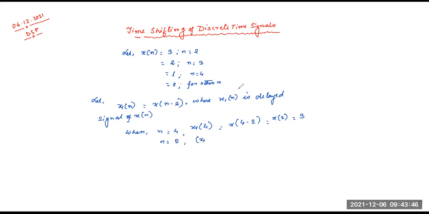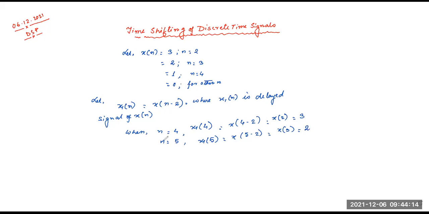Now when n equals 5, x1[5] equals x[5 minus 2], that is equal to x[3]. How much is x[3]? x[3] equals 2.